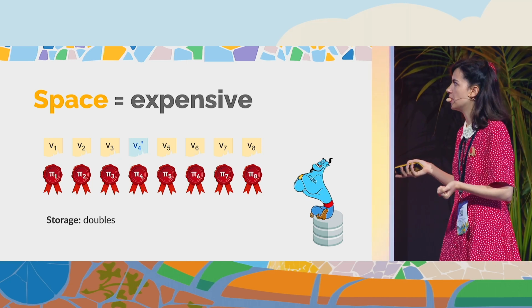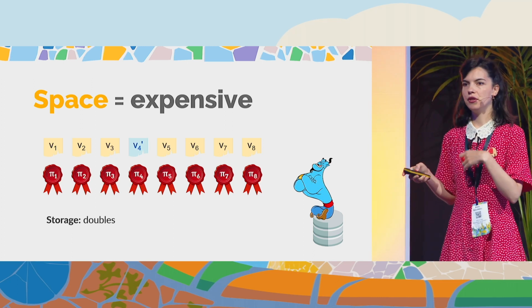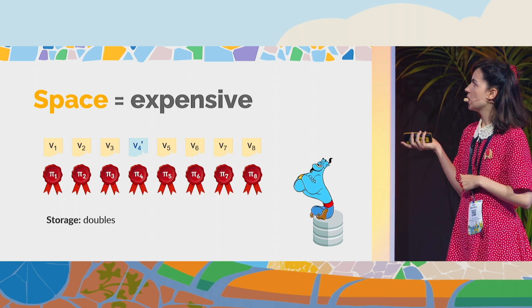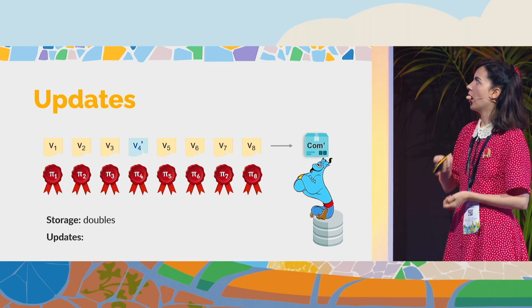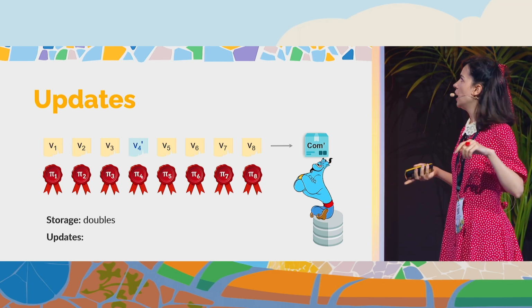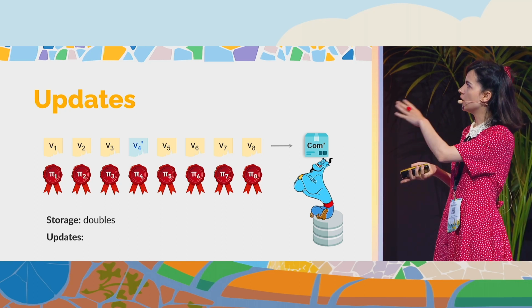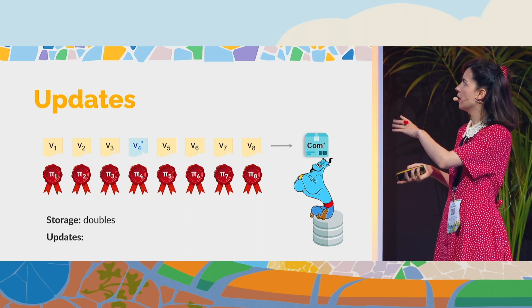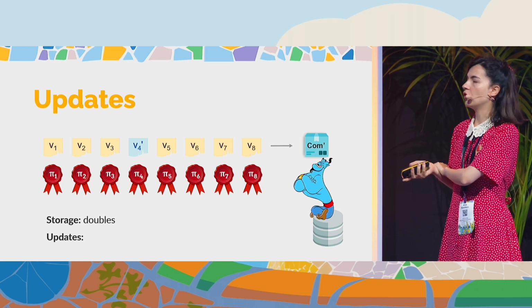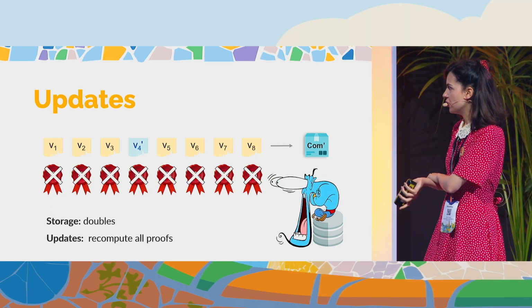But space is expensive. What we are asking here is to double the storage in order to be very fast in the online phase, to be time efficient. And even worse than that, if we ask to have updates for the vector commitment, when one value changes, the prover has to update the commitment, and will lose all the proofs, because if the commitment becomes this new blue commitment, all the proofs that I computed for the initial commitment are invalidated because of the change.